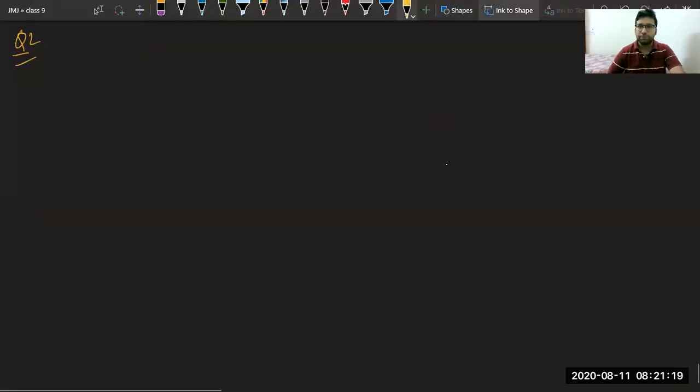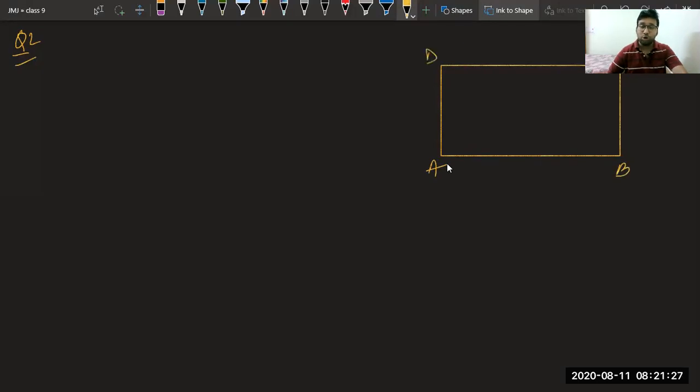One second. In question 2, they are saying we have a parallelogram in which diagonals are equal. So this is a parallelogram. I'm not saying it is a rectangle. Although I have drawn a rectangle, I am saying it is a parallelogram. So given to us, ABCD is a parallelogram. Okay. First thing, whatever you have to prove, draw that diagram only, but don't take it as that diagram. Okay.